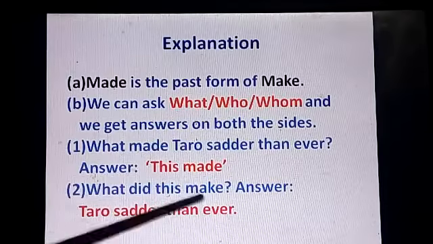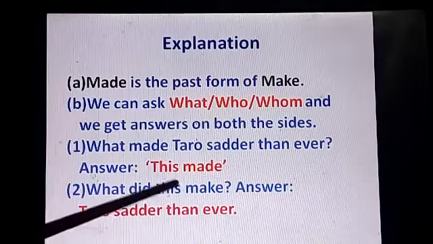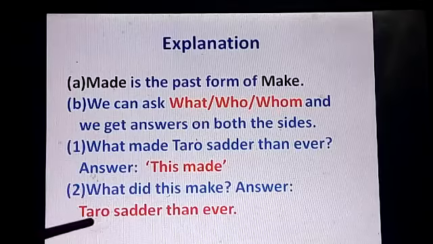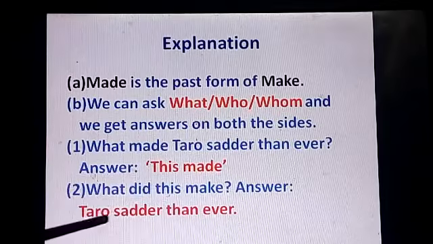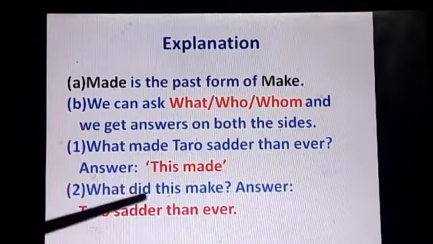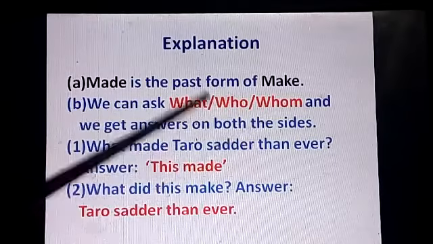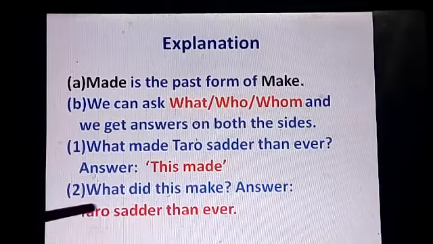That means it is taken from a continuous piece of narration. And then, what did this make? So Taro sadder. So these questions are very important. What, who and whom, and we have to ask this to the finite verb, right?